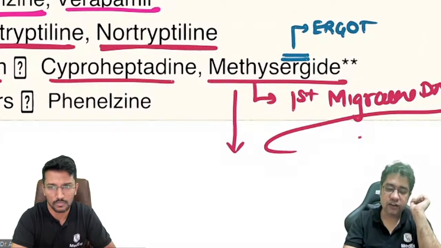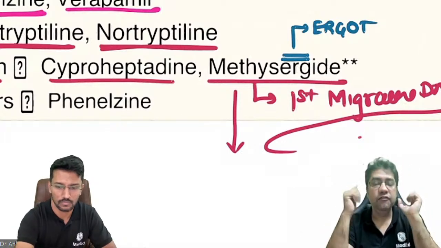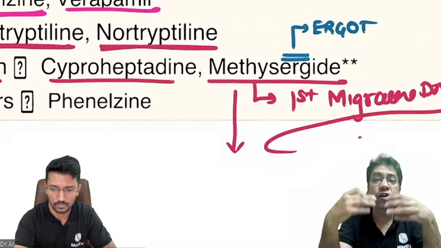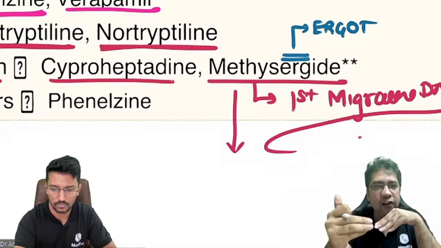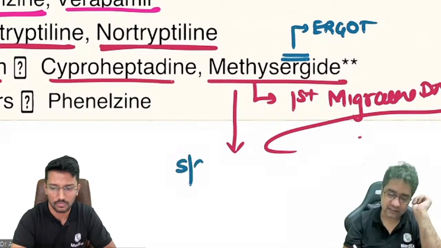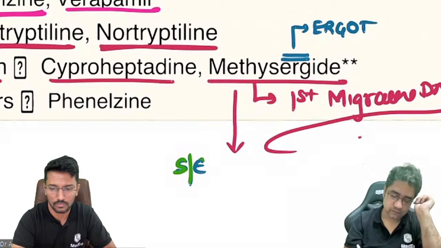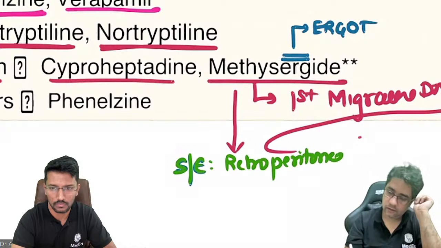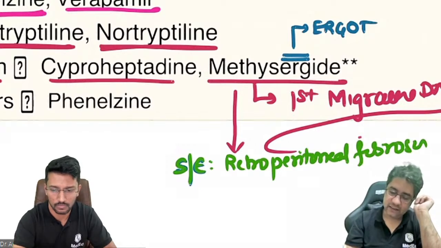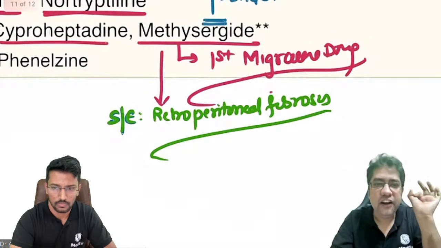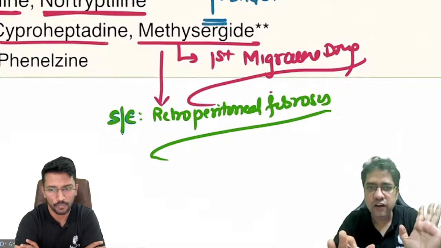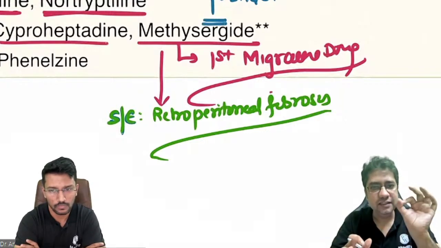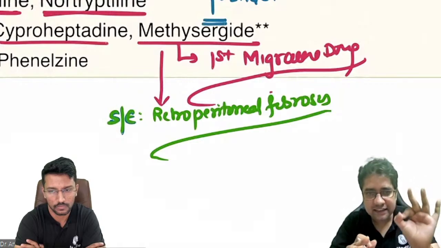Now remember, this ergot is given for very long-term duration. Why long-term duration? Because we are giving for prophylaxis of migraine. And when we give methysergide for very long-term duration, it produces a side effect known as retroperitoneal fibrosis. So what is the side effect of methysergide? Retroperitoneal fibrosis. That is why this drug nowadays is no longer used, but it is an MCQ, which is asked from you students in exams.